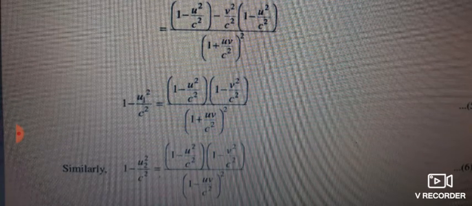Similarly, you can find out 1 minus u2 square by c square is equal to 1 minus u square by c square into 1 minus v square by c square divided by 1 minus uv by c square whole bracket square. This is equation number 6.